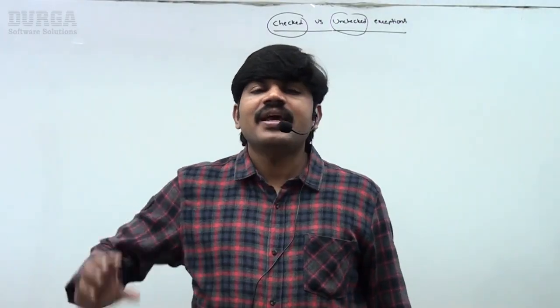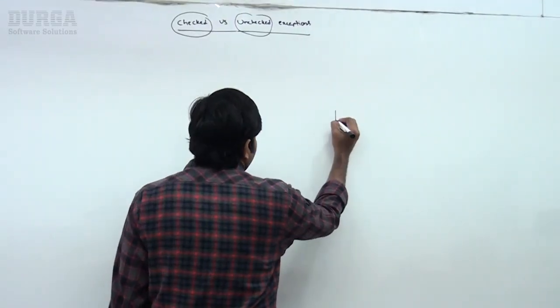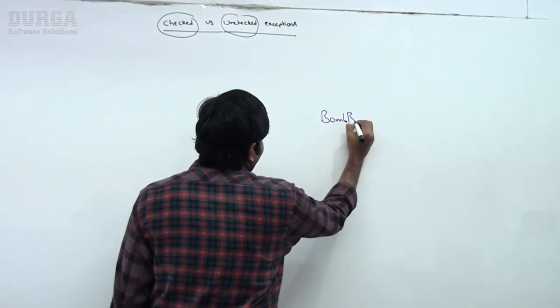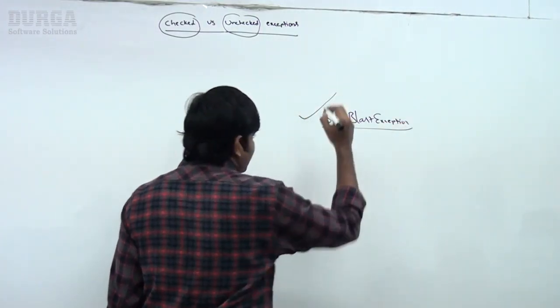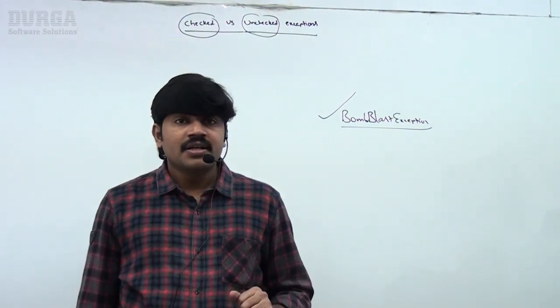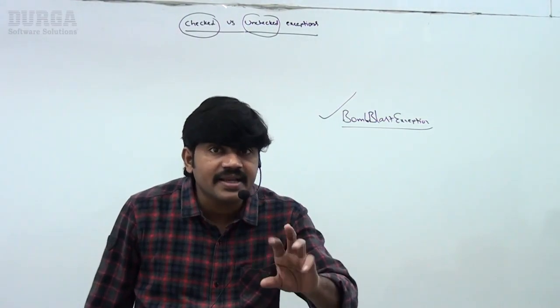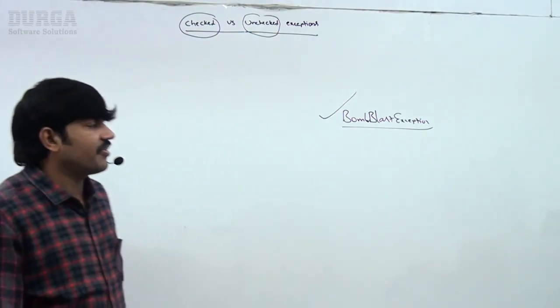In the same way, there are some exceptions which are not checked by the compiler, okay? Compiler won't check. Such types of exceptions are by default considered as unchecked exceptions. Can you please give an example? Best example, bomb blast exception. Are you getting? The bomb blast exception is an example of unchecked exception, right? Okay, well, now my question, take very special care, sir. Can you please give a technical example so that we can understand easily, sir? Observe carefully, right?